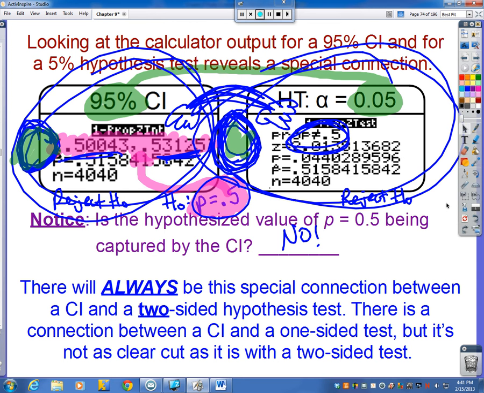And that's why they are complements. Hypothesis testing focuses on the ends, and the confidence interval focuses on the middle part. Now, there is a connection between a confidence interval and a one-sided test, but it's not as clear-cut as it is with a two-sided test. Doesn't mean you can't make a connection, but it's not as straightforward as what you might think it is.